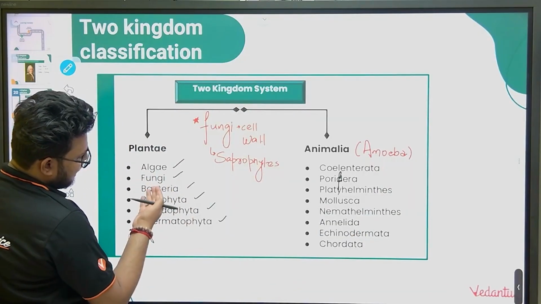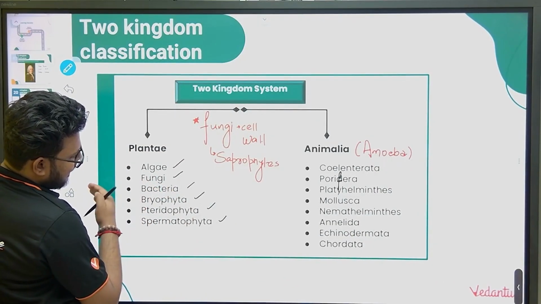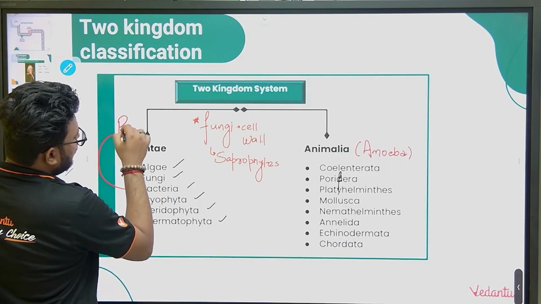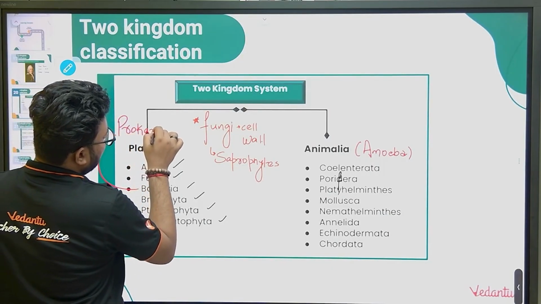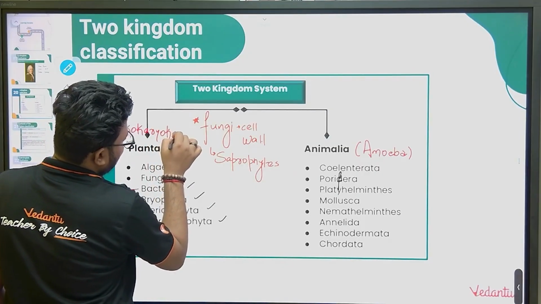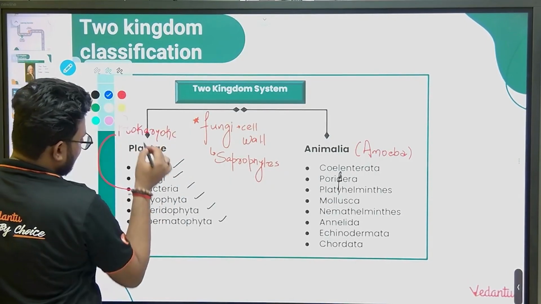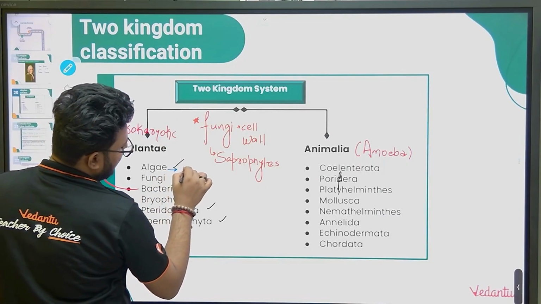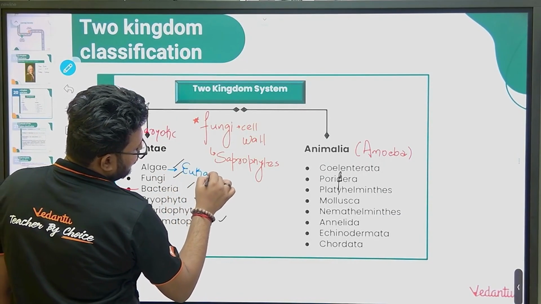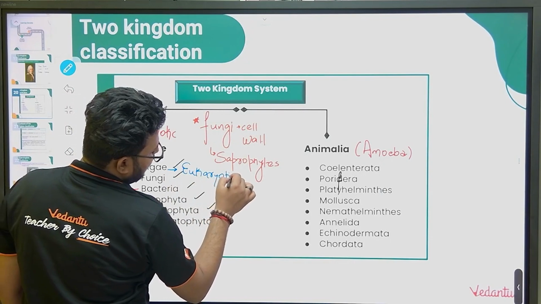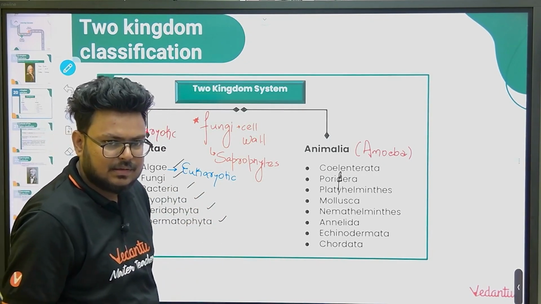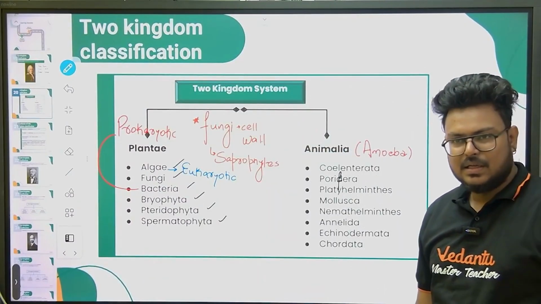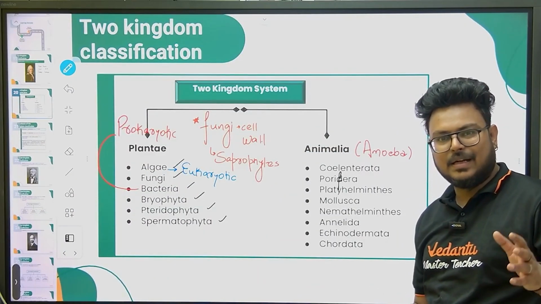Now if you talk about bacteria, fungi, algae. Bacteria is a prokaryotic organism, you very well know this. And the remaining groups, algae, fungi, bryophytes, pteridophytes, they are eukaryotic. So how can we place prokaryotic and eukaryotic organisms together? If you are making groups, we have to make groups properly. We cannot just mix them on just one character.